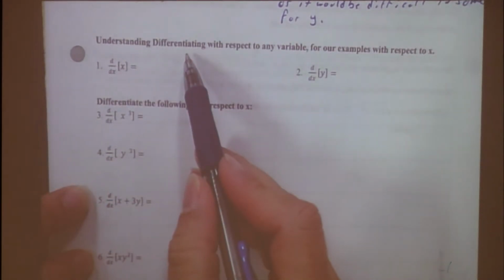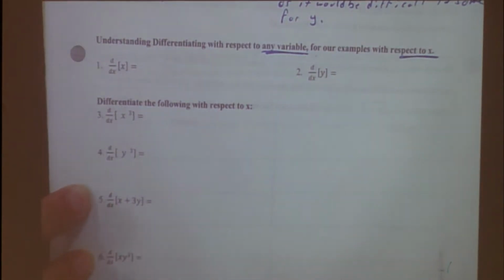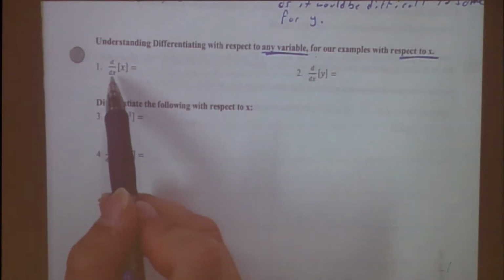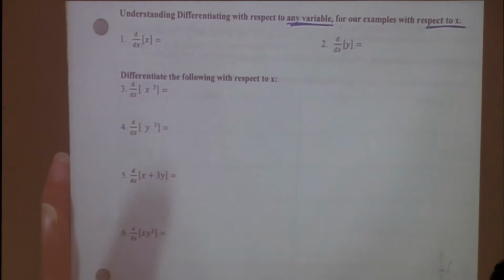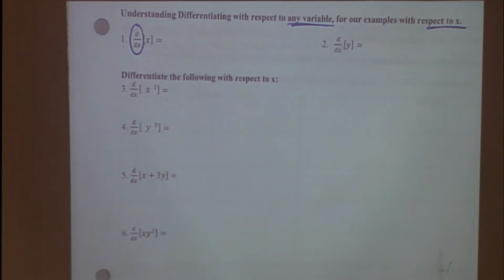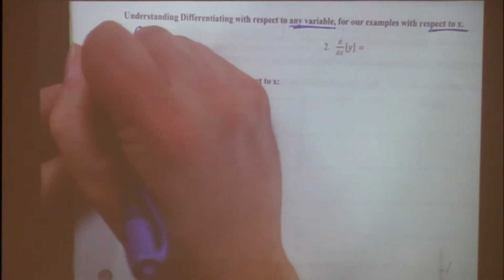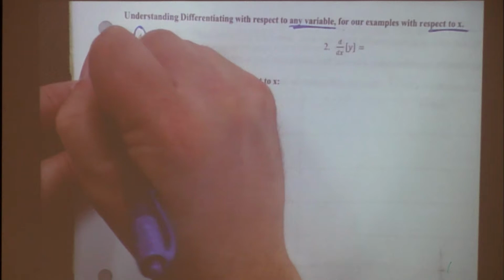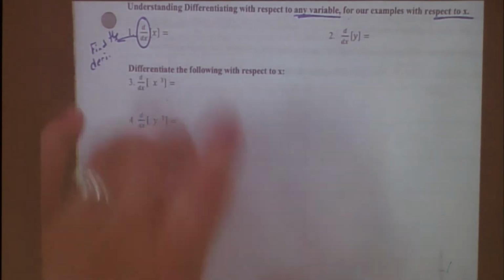We're going to try to understand differentiating with respect to any variable, but for our examples, we're going to do it with respect to what? To x. So you're going to notice a d what on the bottom? Yeah, dx, okay? That's what we're going to have all day today, and all day tomorrow. So when you see this right here, what is that telling you to do? It's an action. Find the derivative. Find the derivative with respect to x of what? Whatever's here, which in this case is x, right? Let's write that down. This means find the derivative, right? Okay, so just know that's what it means. With respect to x, but I'm not going to write that.